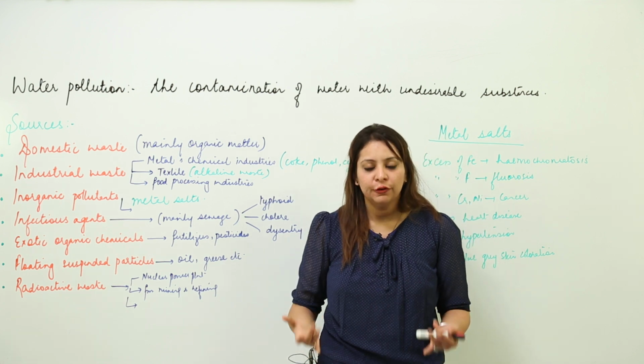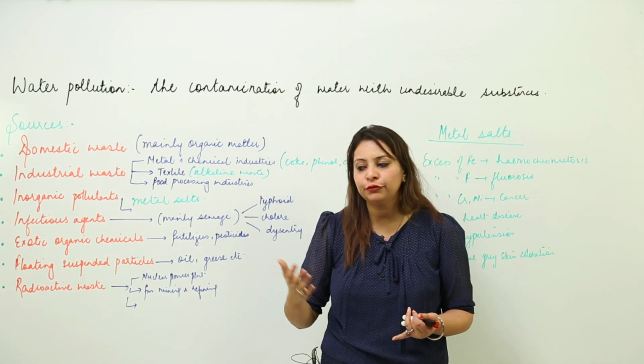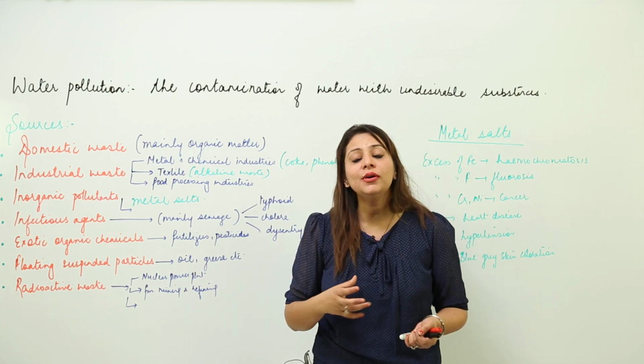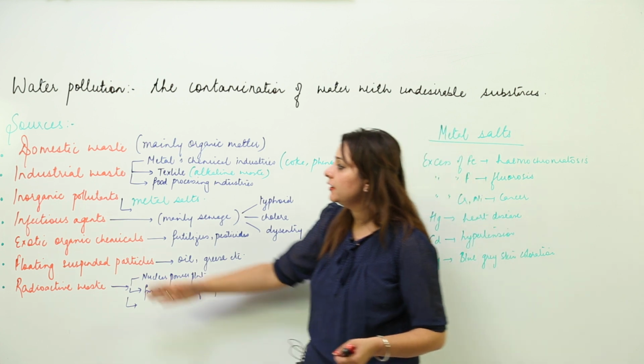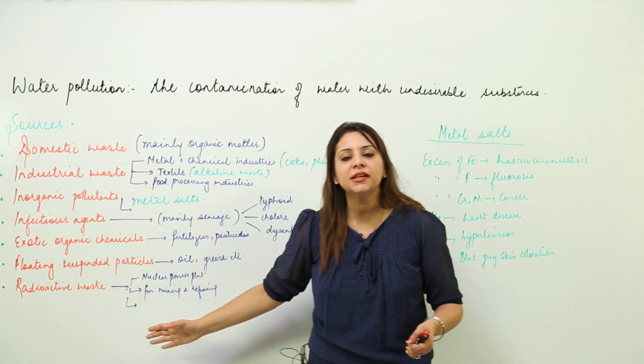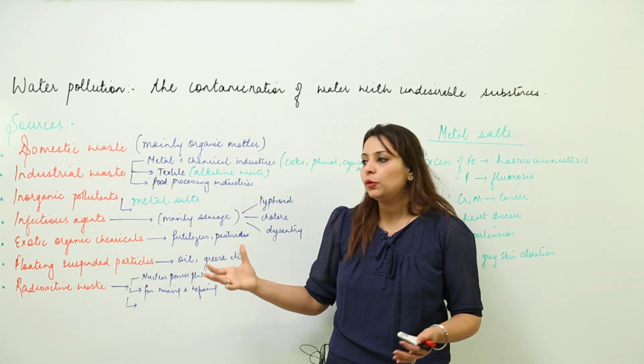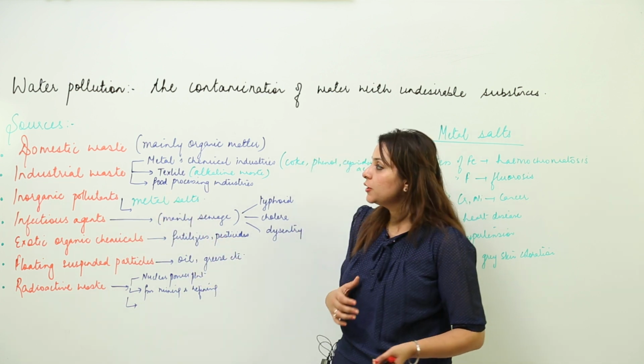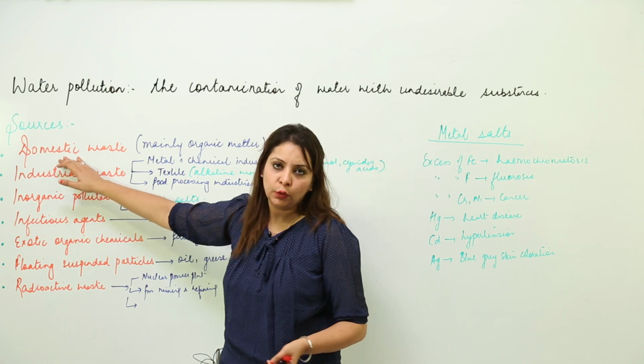Now as we all know, water is a very important source. We all need water for bathing, for brushing, for drinking, so water plays an important role. So how is it getting polluted? These are a few very important sources, or substances, which are actually polluting the water. Out of that, the first is domestic waste.